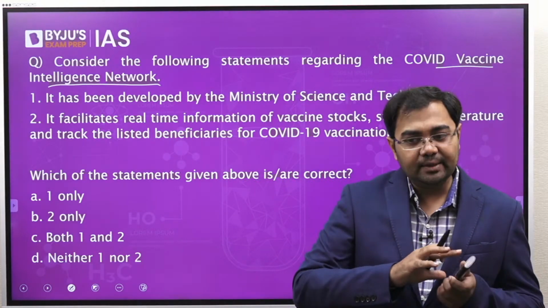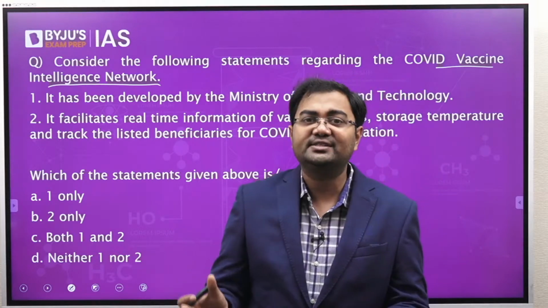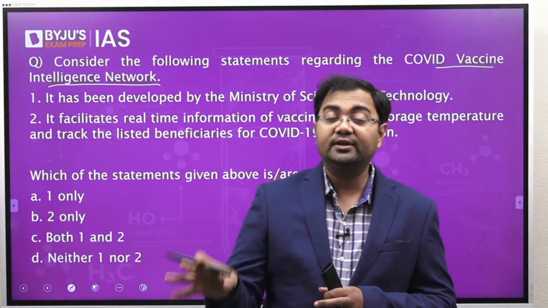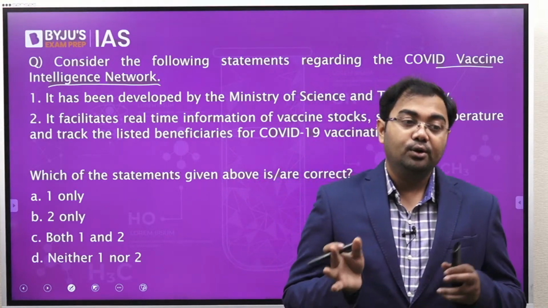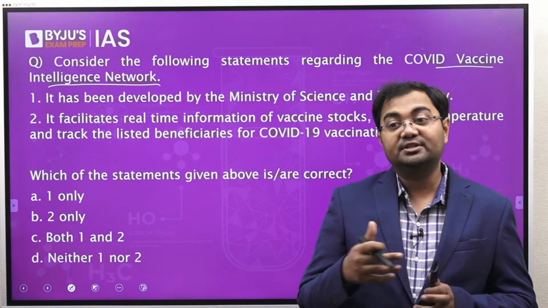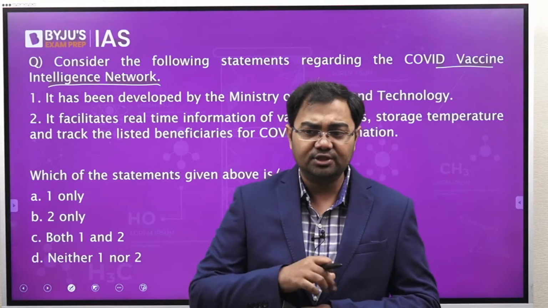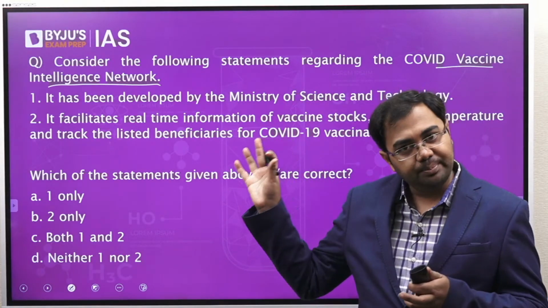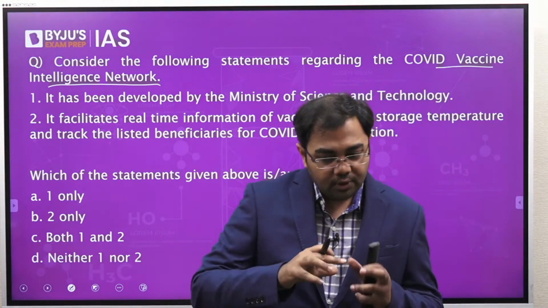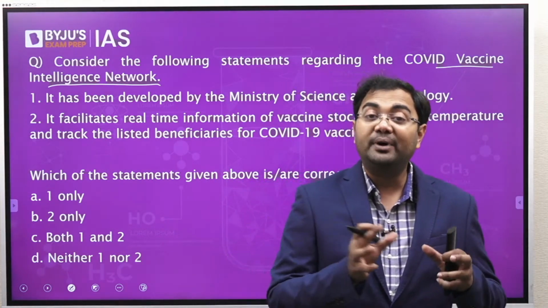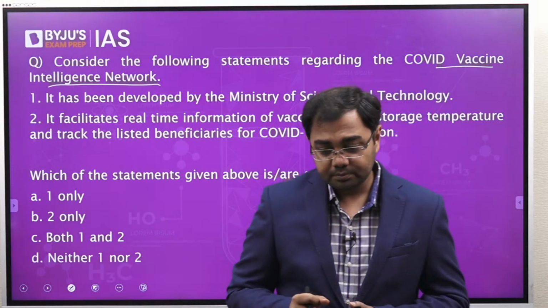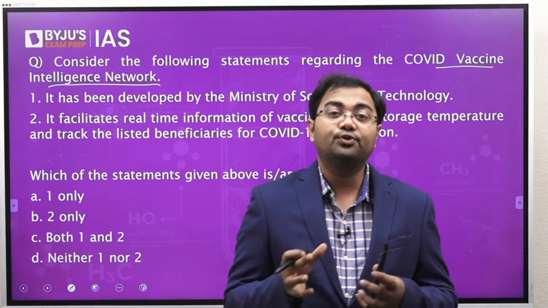It is basically about understanding how many vaccines are available, where they are available, whether the vaccines are stored in given conditions or not, and the tracking of the users, who needs to get the vaccination. For example, the CoWIN app is also a part of this network. All these things are being done as a part of this entire setup.